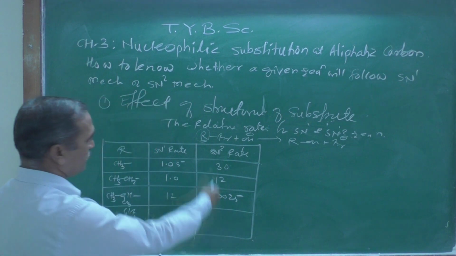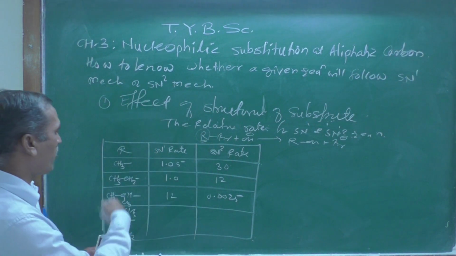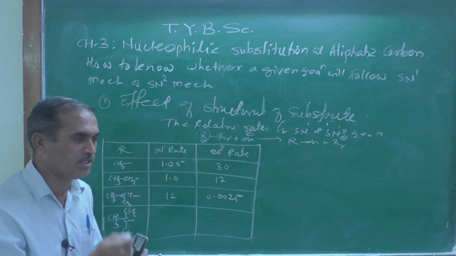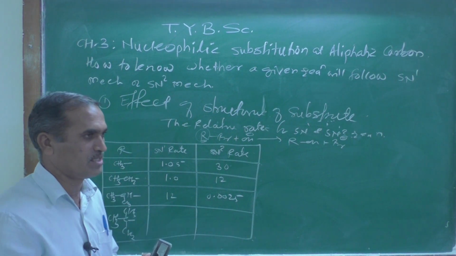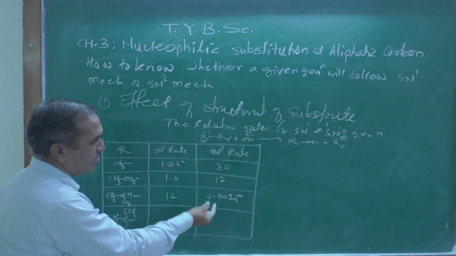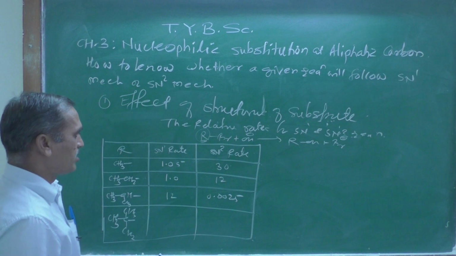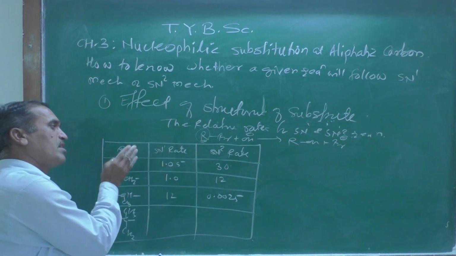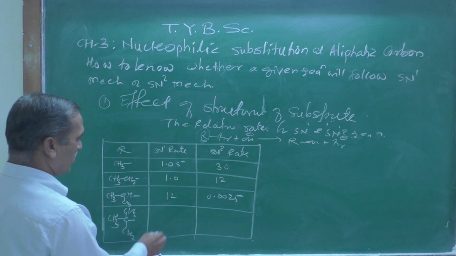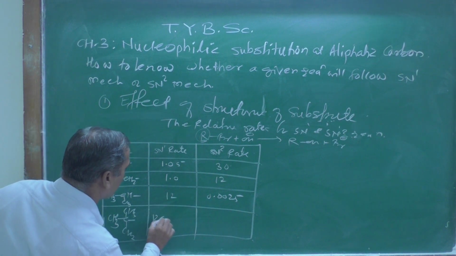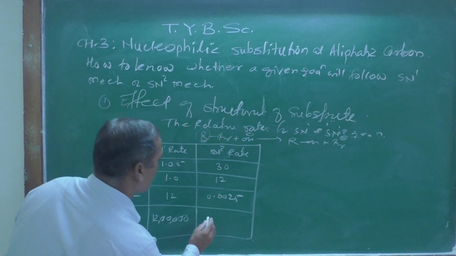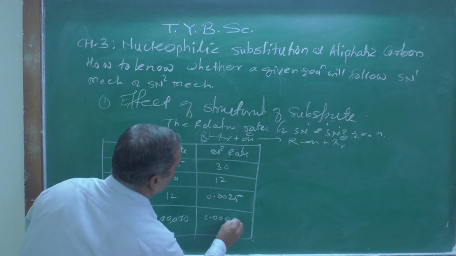0.025. And if you look at the nature of the R group changing, the bulkiness or crowding goes on increasing, the SN2 reaction rate goes on decreasing, whereas the rate of SN1 reaction goes on increasing. Here it is found to be 12 lakh, and here it is found to be 0.00001.